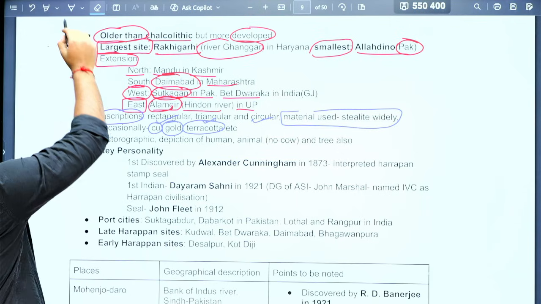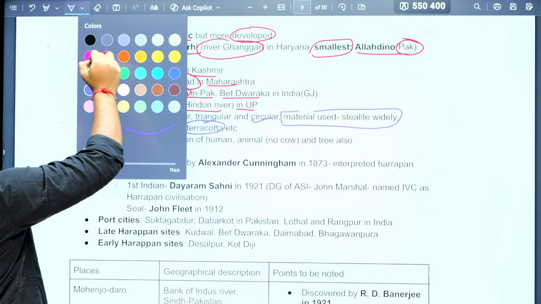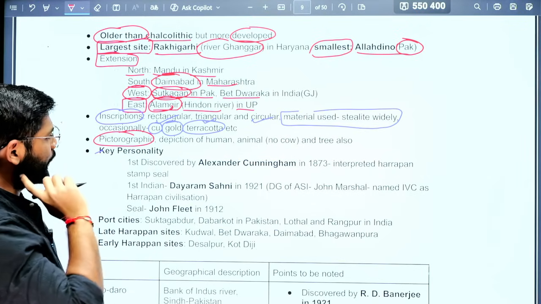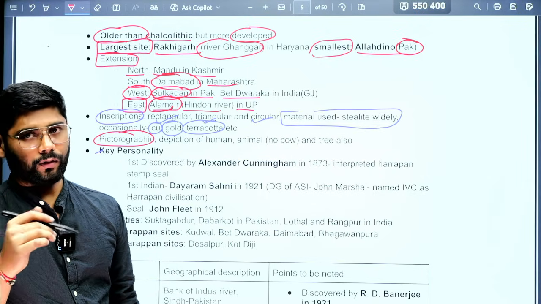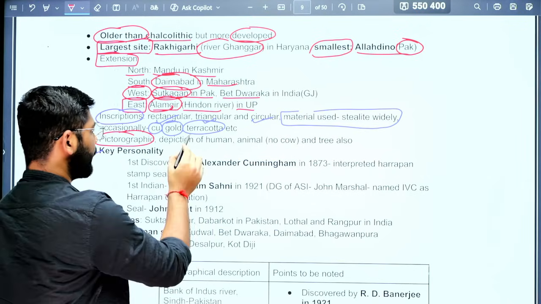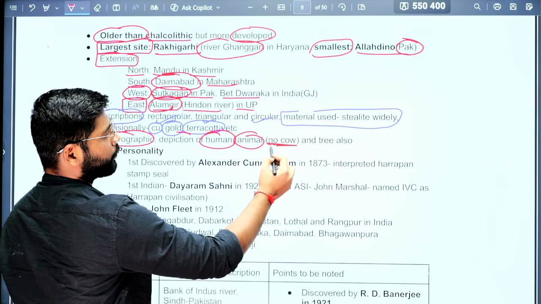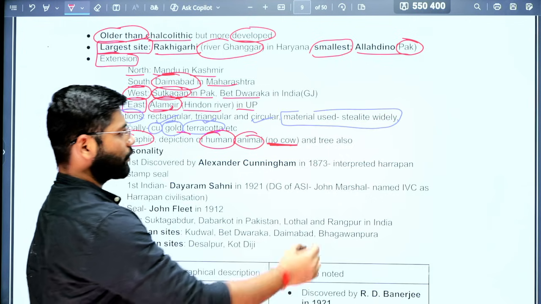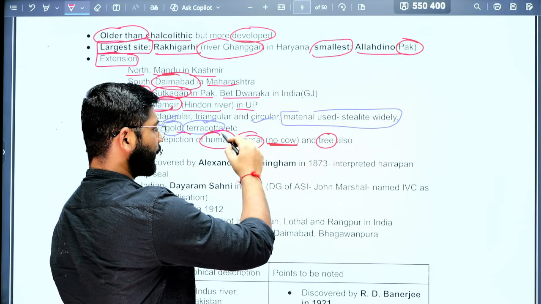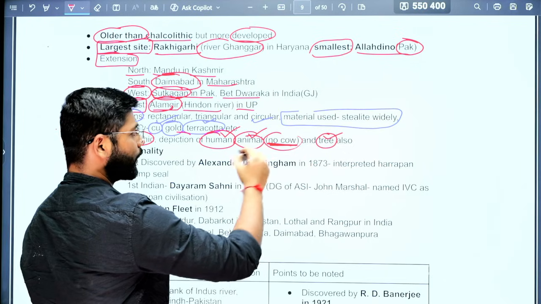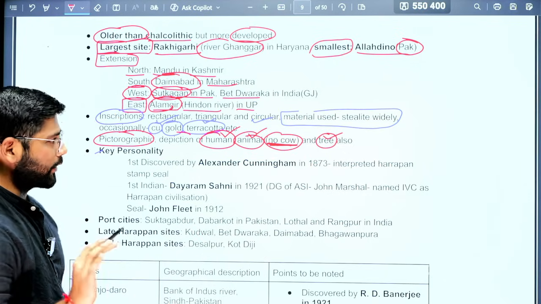The inscriptions were mostly pictographic. They depicted pictures rather than letters. They depicted humans, animals, and trees. When it comes to animals, they did not depict the cow. That is an important fact you need to know.